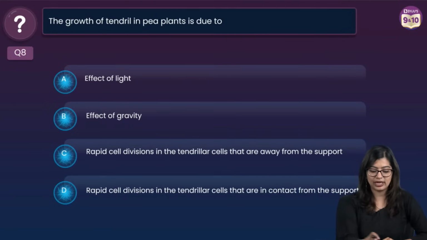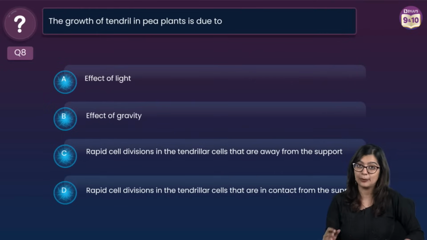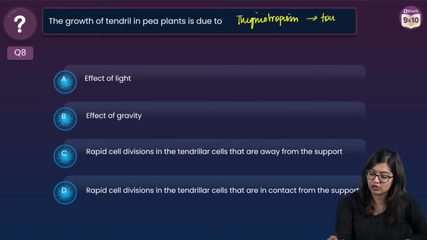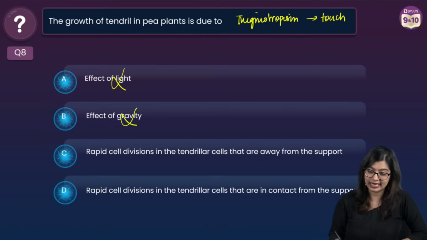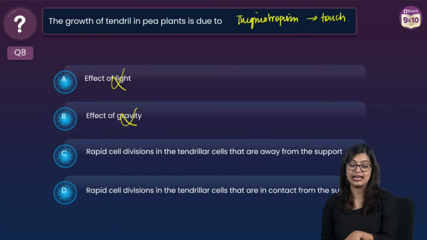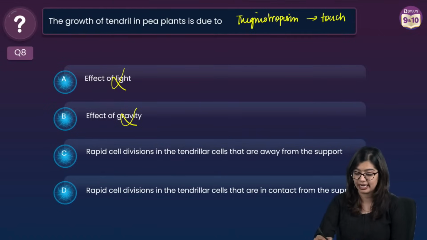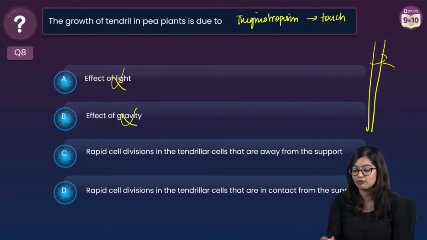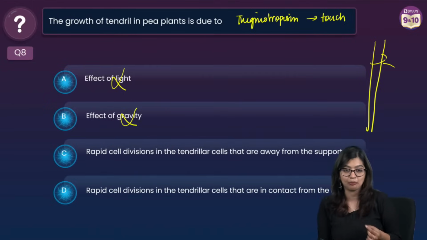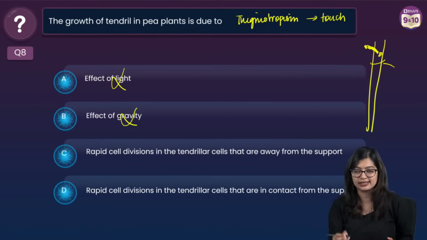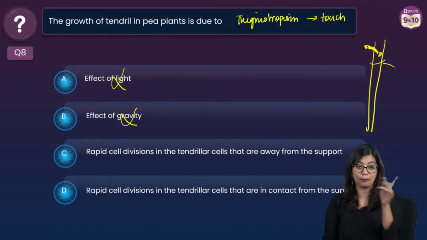Okay, of course, we know that growth of tendril in a pea plant is due to thigmotropism, right? So it is a kind of tropic movement that is happening in response to touch. So not light, not gravity. Now in this particular case, what do we see? We see that rapid cell division takes place where? When my tendril comes in contact with my support, we see that growth is not happening towards the support, but it's happening on the opposite side, right?